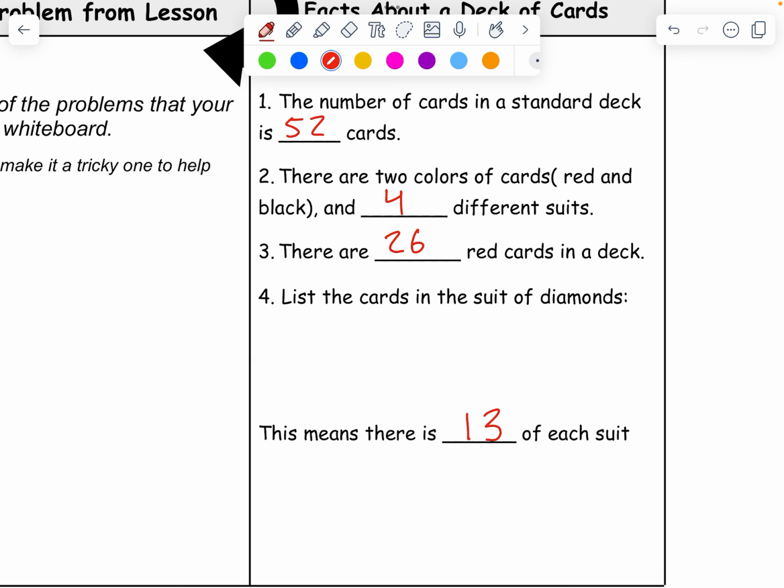Now let's list the cards in a suit of diamonds, for example, but this also goes for any suit. You can get a 2, a 3, a 4, a 5, a 6, a 7, an 8, a 9, a 10, a jack, a queen, a king, and an ace. A joker does not belong in a typical deck of cards, so that is not part of our probability. These are the cards in a suit of diamonds, but also for any suit.